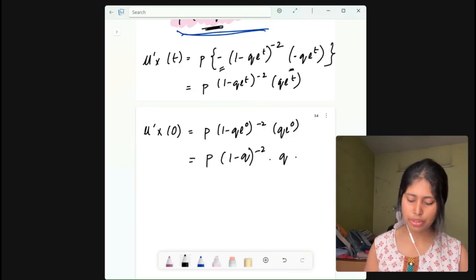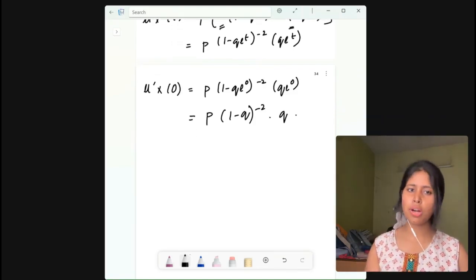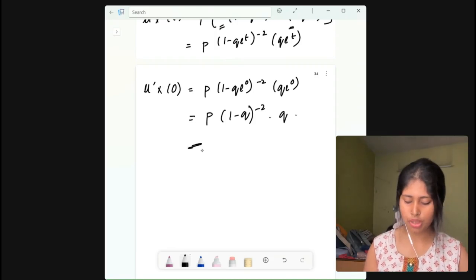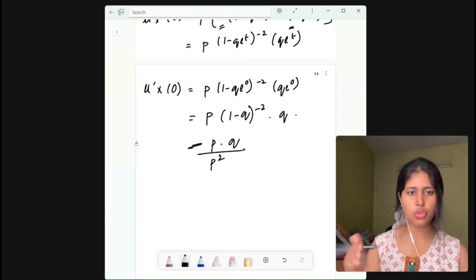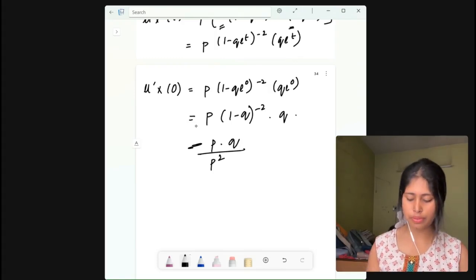What is 1 minus q? 1 minus q is p only. So we write p into q, and p to the power minus 2 means p square in the denominator.